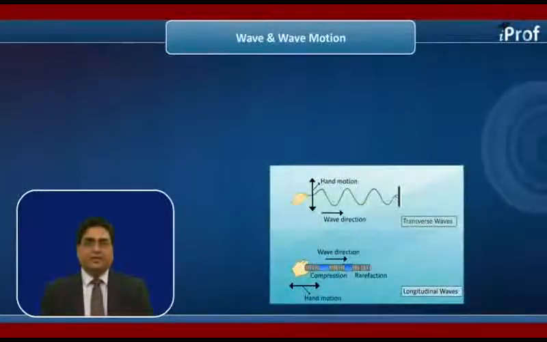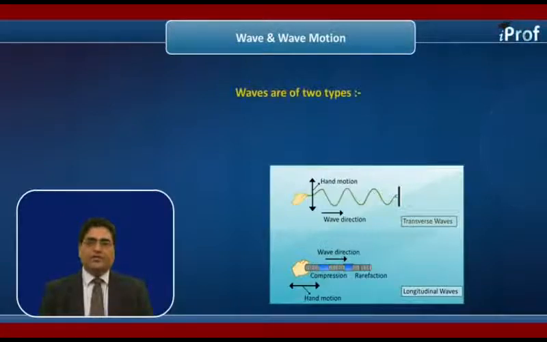Now let's see another type of wave, that is, wave can also be classified on the basis of direction of vibration or oscillation of medium particles. On this basis, waves are of two types: longitudinal waves and transverse waves. First, see transverse waves.